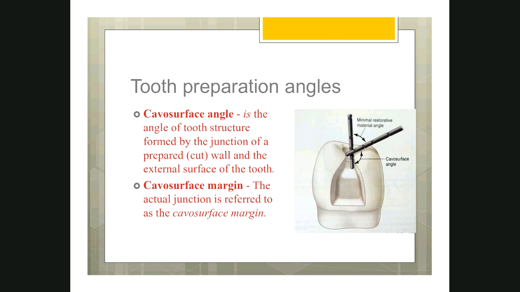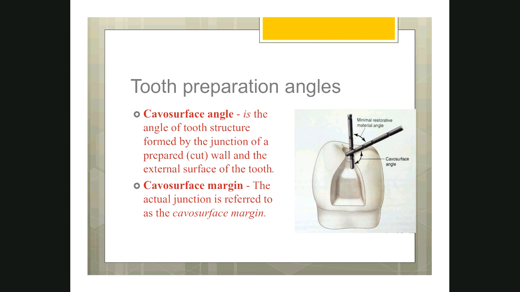Okay, what is cavosurface angle? Cavosurface angle is the angle formed between the external unprepared tooth surface, the tooth surface which is not prepared, and the prepared enamel wall of the cavity. So this junction, the line what you see, the outline, what we call it as outline, is formed by the cavosurface margin, and this angle is called cavosurface angle.